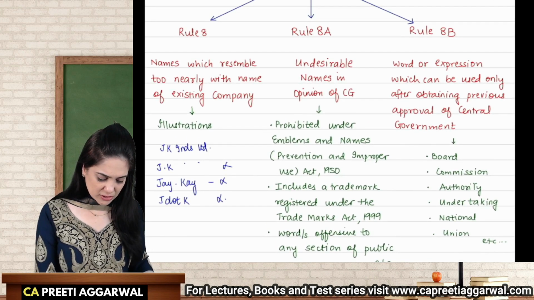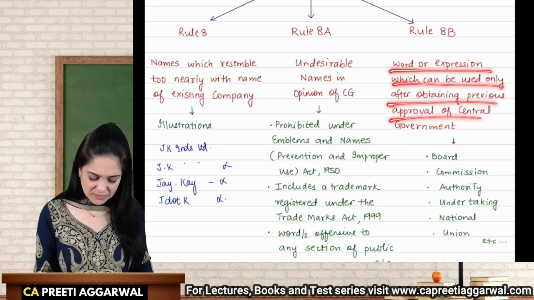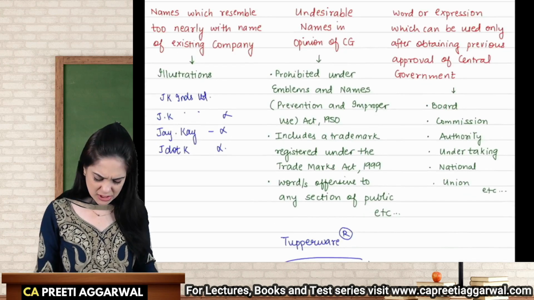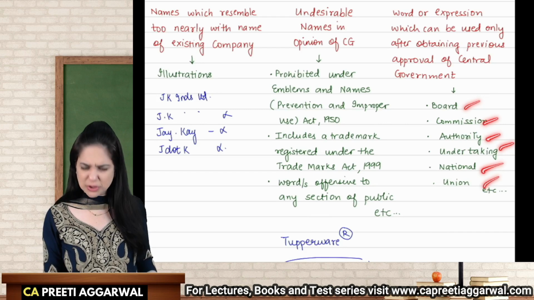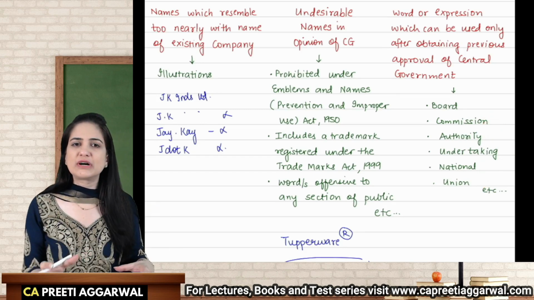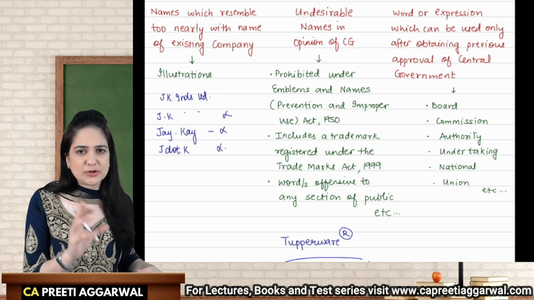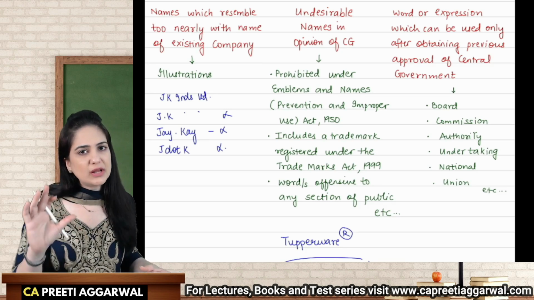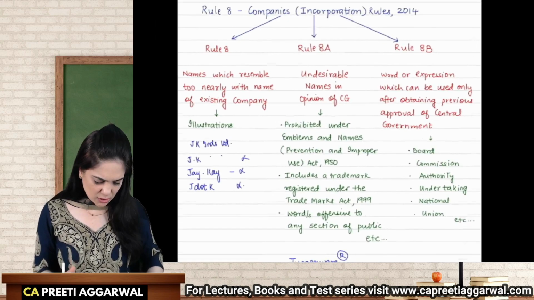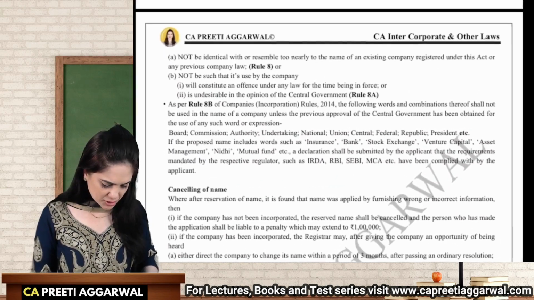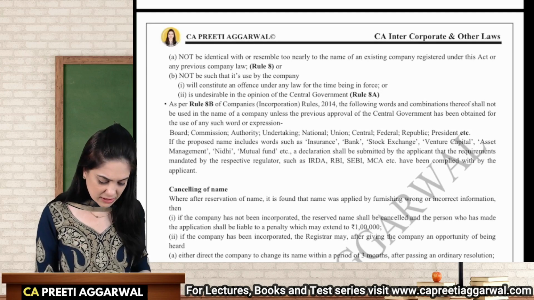There are certain words or expressions, if you want to use them, then you need to obtain the prior consent of the central government. So words such as board, commission, authority, undertaking, national, union, these are a few words. If you want to include them in your name, then you need to obtain the prior approval of the central government. So this is a small chart which I have prepared for you. The provisions are mentioned here, and let us highlight the keywords.